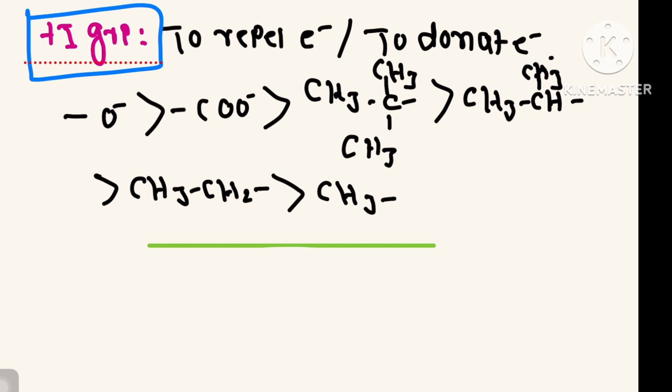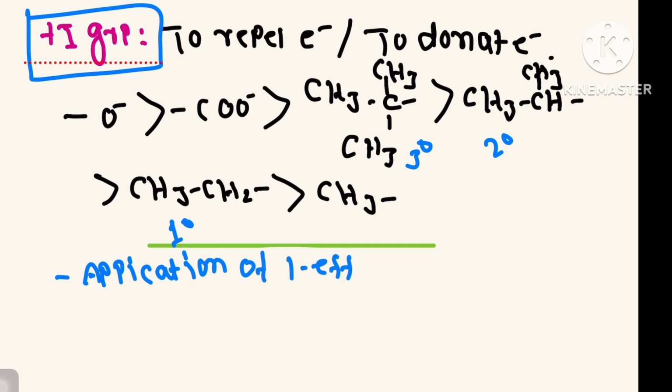These are plus I groups, so you also need to remember these groups. On the basis of these groups, later I'll talk about applications of the I effect, such as stability of carbocation, stability of carboanion, acidic strength of carboxylic acid, and so on.